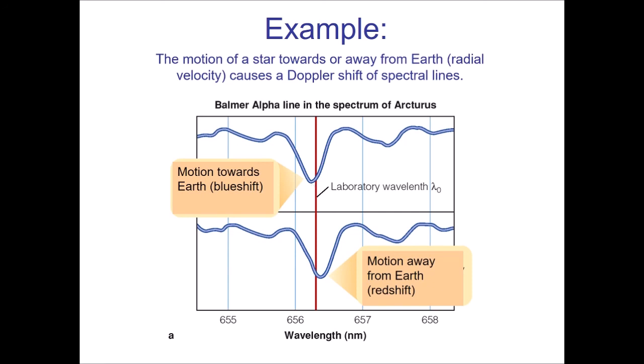As we get to the other side of the sun and we're now moving away from Arcturus, we detect a slightly longer wavelength. The shift in wavelength is just this small little difference here, which looks like it's only a tenth of a nanometer. But you put that into the equation, and you can get roughly a speed for how fast things are moving. A tenth of a nanometer would correspond to about 30 kilometers per second or so, which is how fast our Earth does move as it travels in its orbit. For any kind of object, it could be due to our motion, it could be due to its own motion, but seeing these shifts reveals what that is.